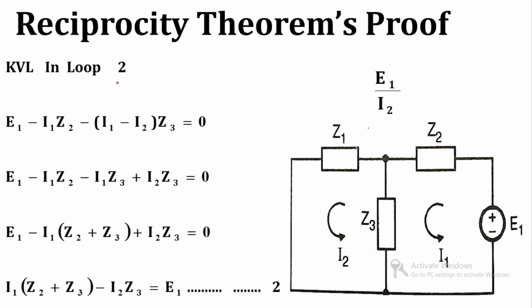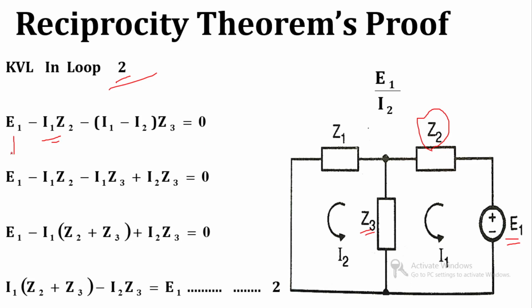Now apply the KVL equation for loop 2. So this is the loop 2. So the equation will become E1, drop in Z2 is minus I1 Z2, drop in Z3 becomes I1 minus I2 into Z3, all equal to 0.